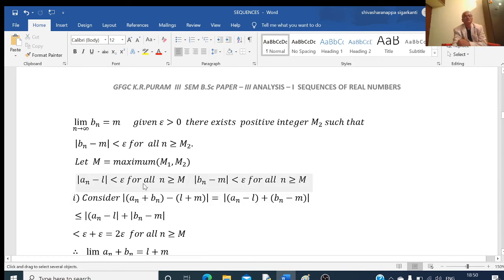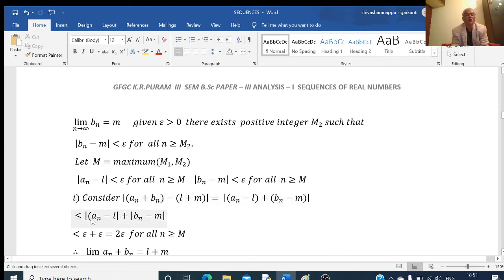Okay. Now what is the first result? First result is limit of an plus bn is equal to L plus M. For that, I will consider mod of an plus bn minus L plus M. If I show that this is less than epsilon for all n greater than or equal to N, then I can say that limit of this is equal to this. So this is equal to an minus L plus bn minus M, and this is less than or equal to mod of this plus mod of this.